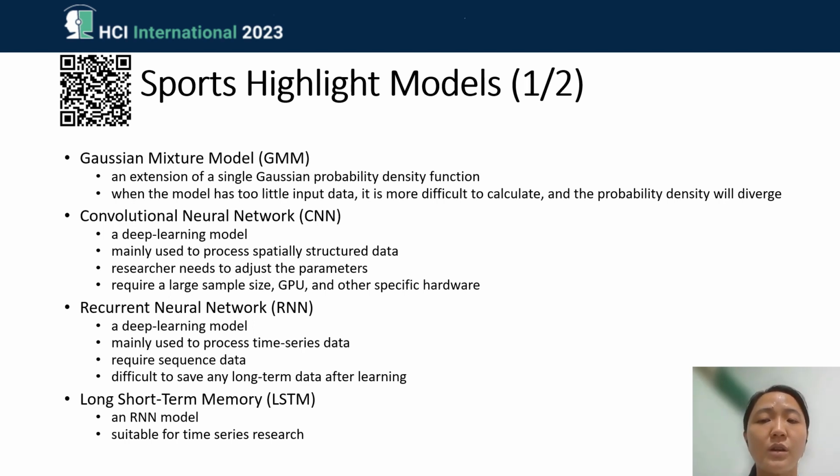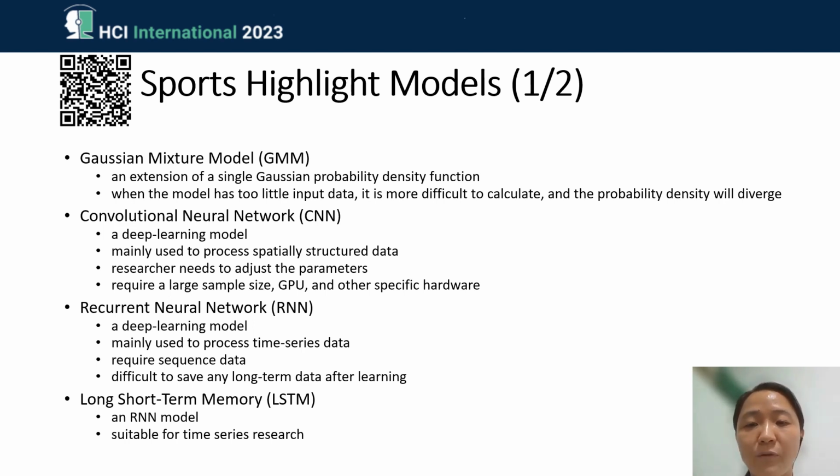If you go to the paper by scanning this QR code, you will see that there is a very big, large table where we carefully reviewed all of the research related to sports highlights. And from those studies, that's how we found those models. We compared each one of them, and then finally found that YOLO would be a better model.